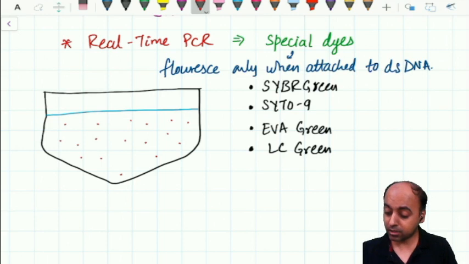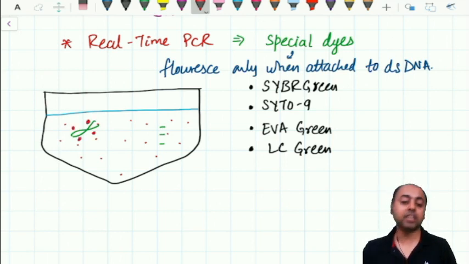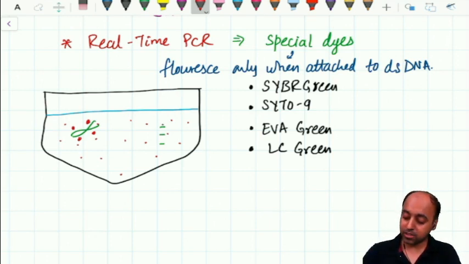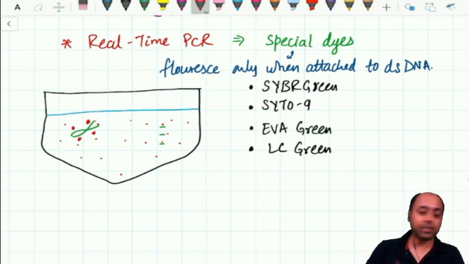And we have the template DNA and some part of the primers. What will happen? The dye will attach to the double-stranded DNA and give some fluorescence. It will start giving some fluorescence. If the primers dimerize, then some fluorescence can come from here also. But the dNTPs will not attach to the dye, they will not fluoresce.